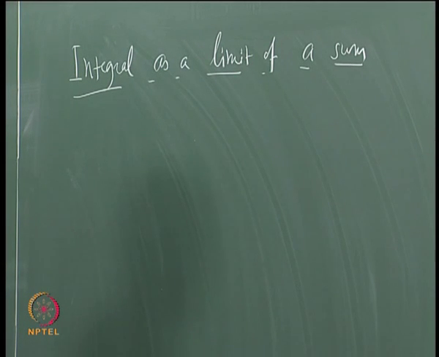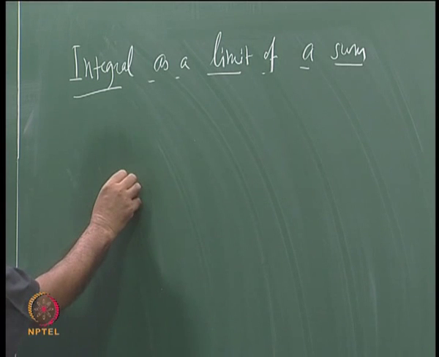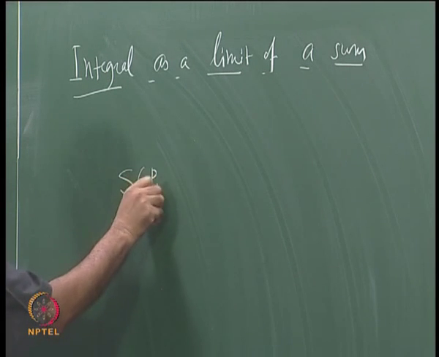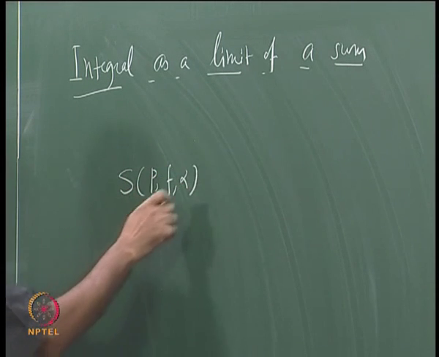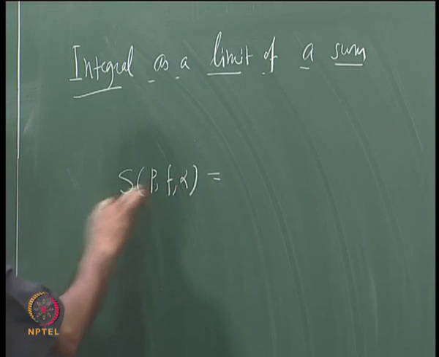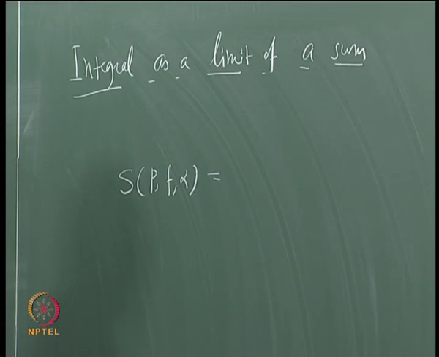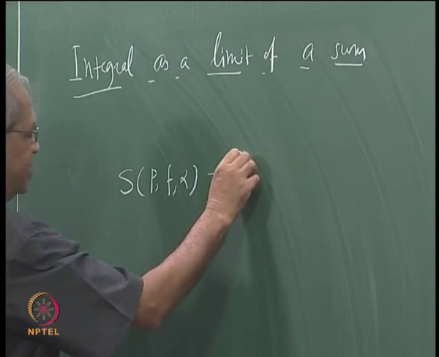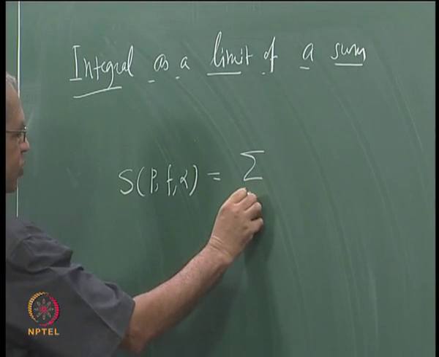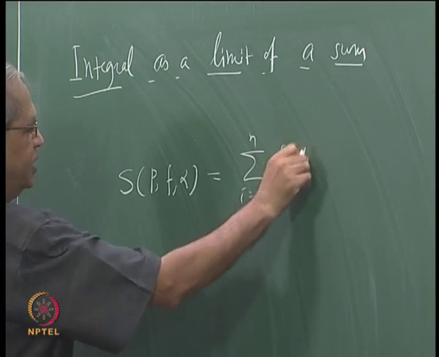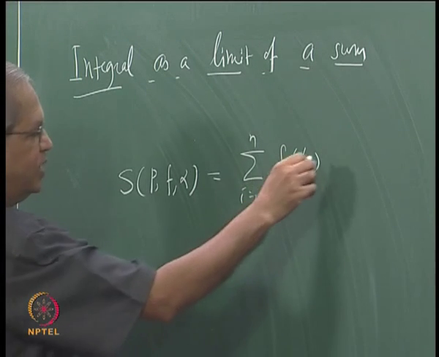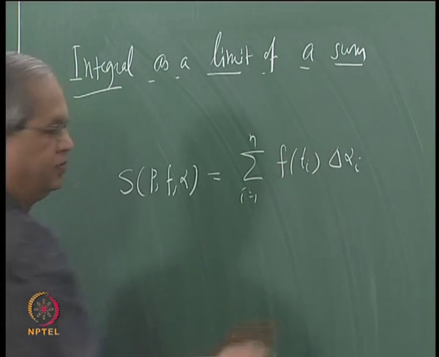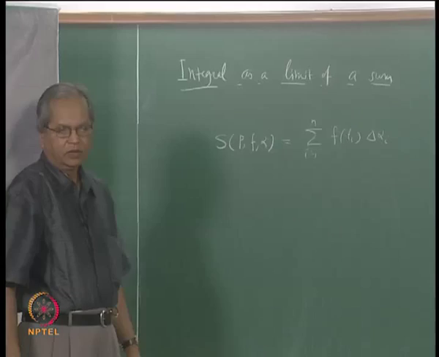Let us recall once again that we have defined what is called the Riemann-Stieltjes sum, S(P, f, alpha). As usual, f is a bounded function, alpha is a monotonically increasing function on some interval [a,b], and this was defined as the sum over i going from 1 to n of f(t_i) multiplied by delta alpha_i.